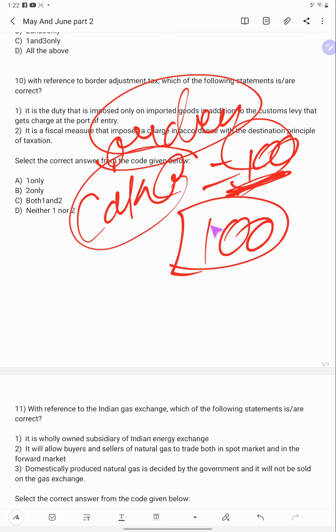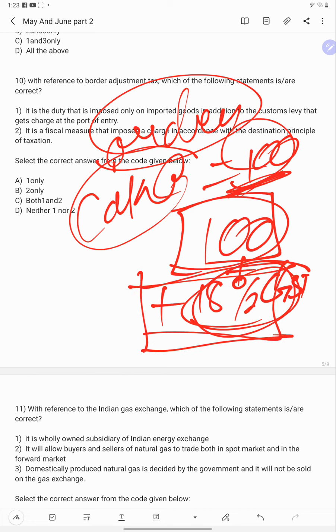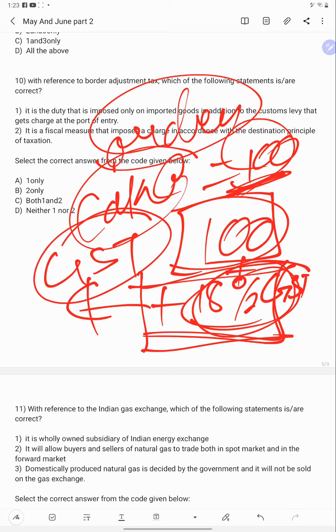It will be 100 plus 18% GST. So who is paying this GST? The guy who is consuming it, not the guy who produced it. So GST is a destination tax. Likewise, border adjustment tax is also a destination tax.